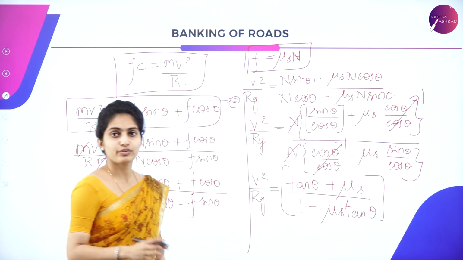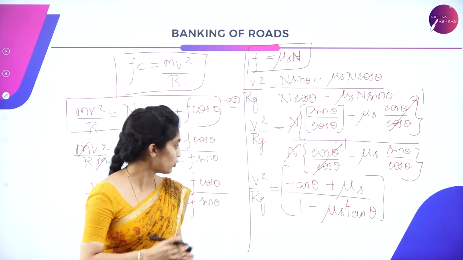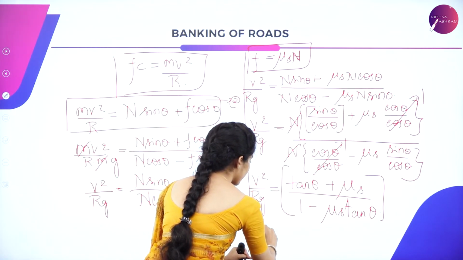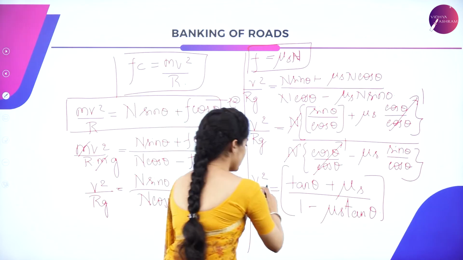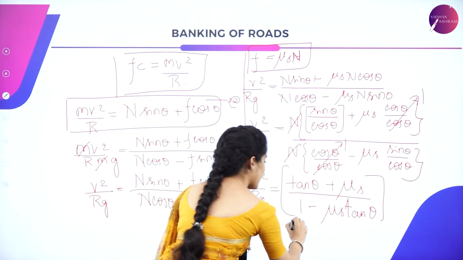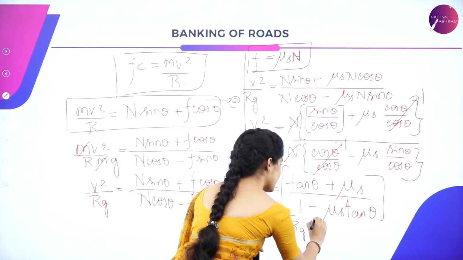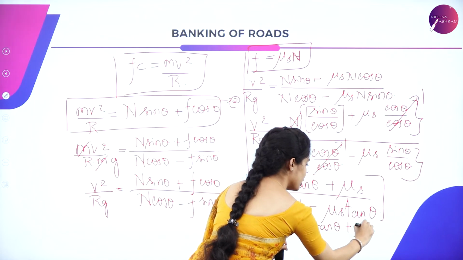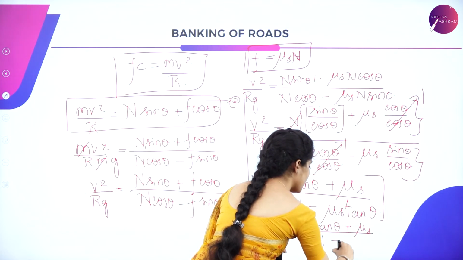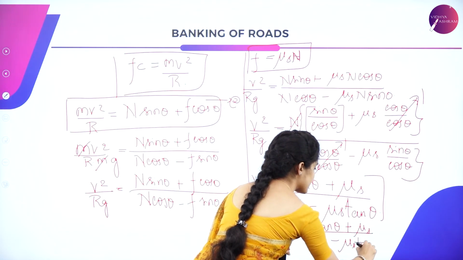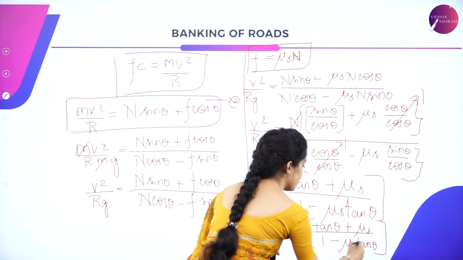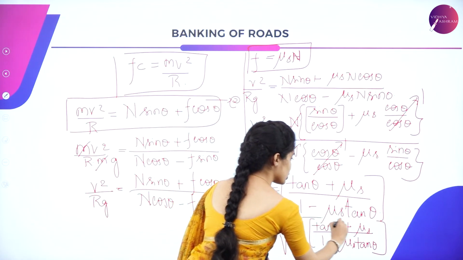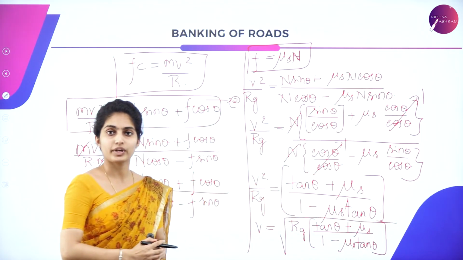Now we are supposed to find out the equation for banking of roads. So retain your v here itself. So you have got v is equal to, r into g comes here, so you have got rg into tan theta plus mu s divided by 1 minus mu s tan theta, and v has got its square, so it is the square root of this equation.